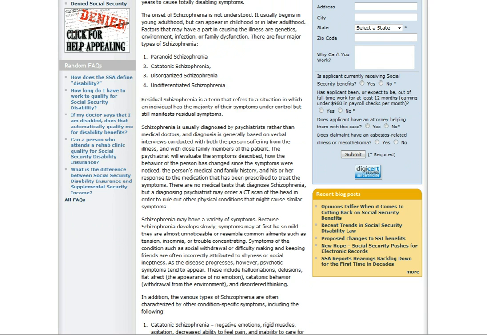Residual schizophrenia is a term that refers to a situation in which an individual has the majority of their symptoms under control but still manifests residual symptoms.